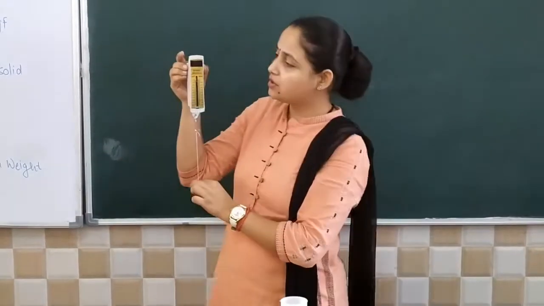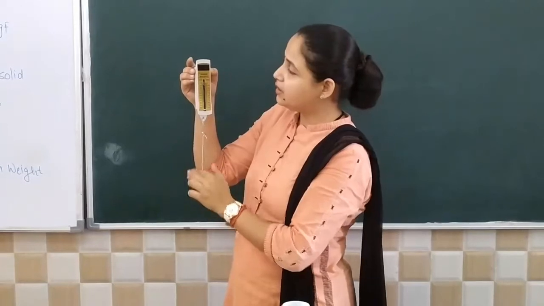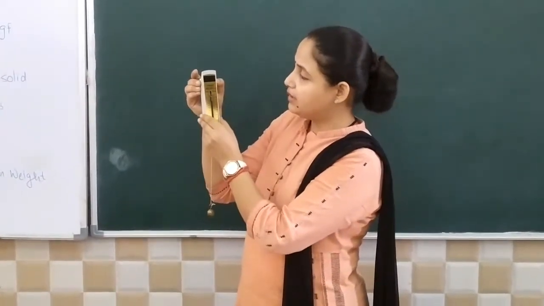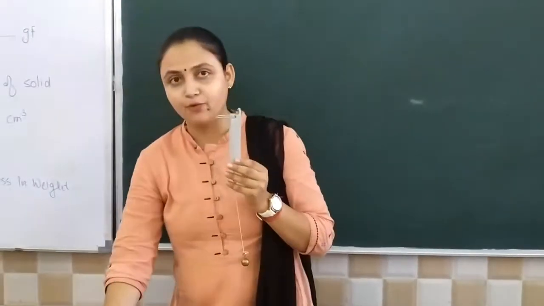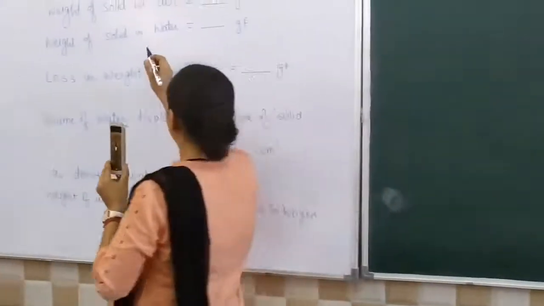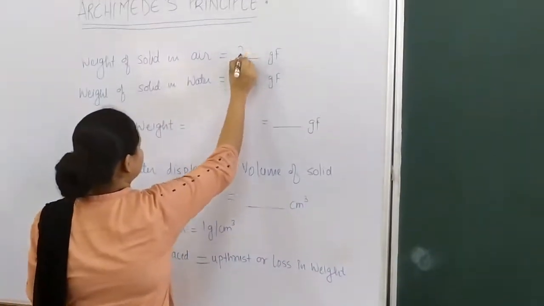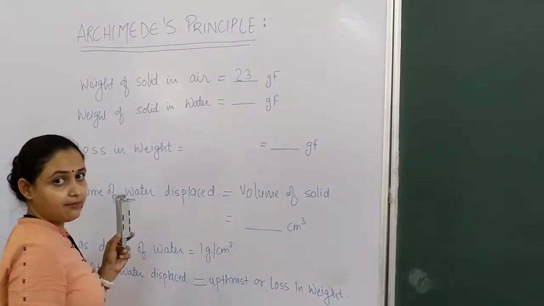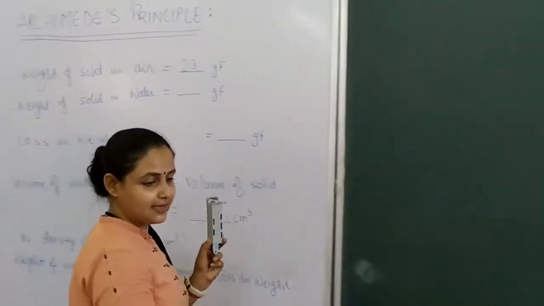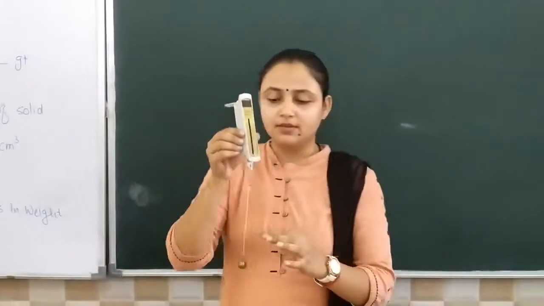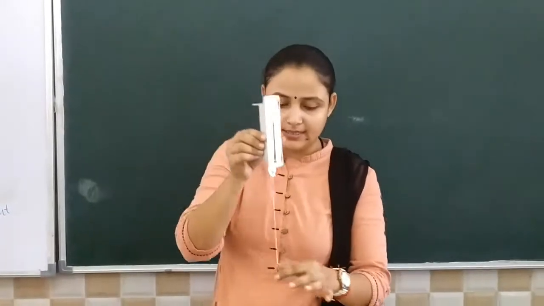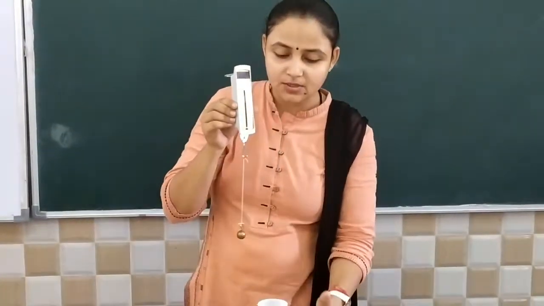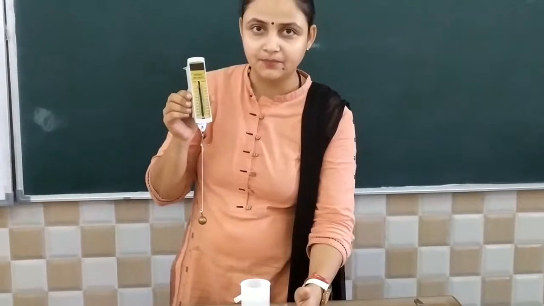If I count, it is coming 23 gram force. So let us put the weight of solid in air as 23 gram force. For the second step, we will immerse the same solid inside the water that is placed in a Eureka can.